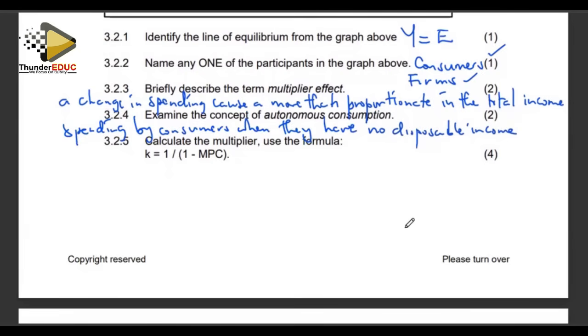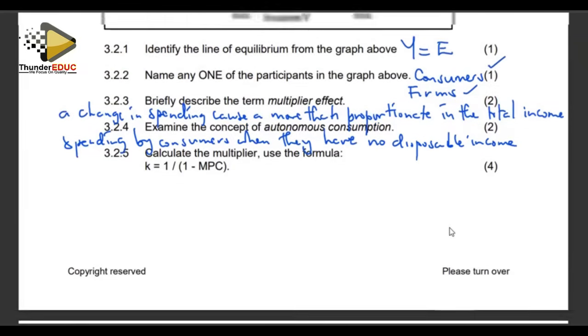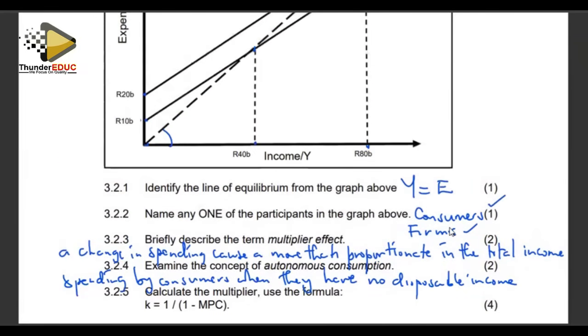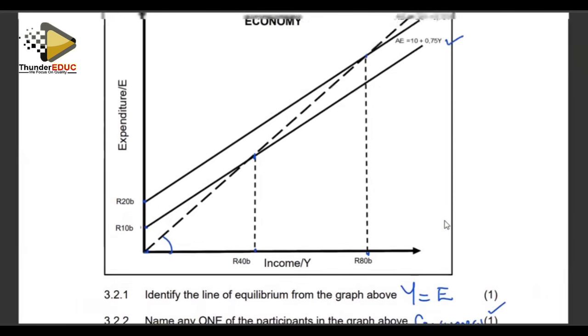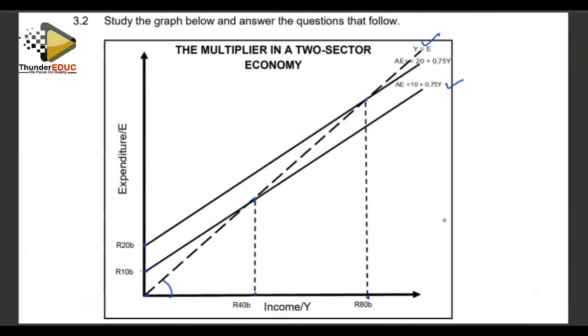Calculate the multiplier, use the formula K is equal to 1 over 1 minus MPC. Right, that is our formula for the multiplier, and I also illustrate the other formula. Right, we want to calculate the multiplier for the given graph there. Our multiplier there, we are saying is 1 over 1 minus the marginal propensity to consume. So what is your marginal propensity to consume? Our marginal propensity to consume is 0.5.